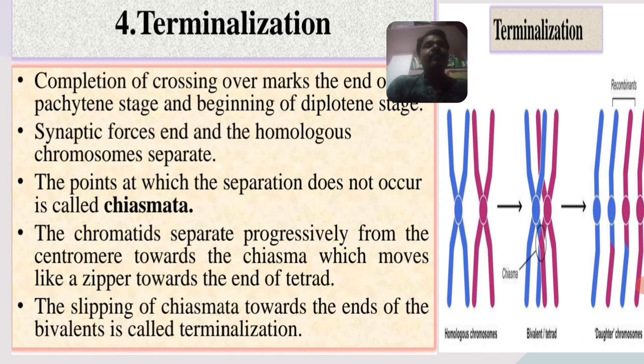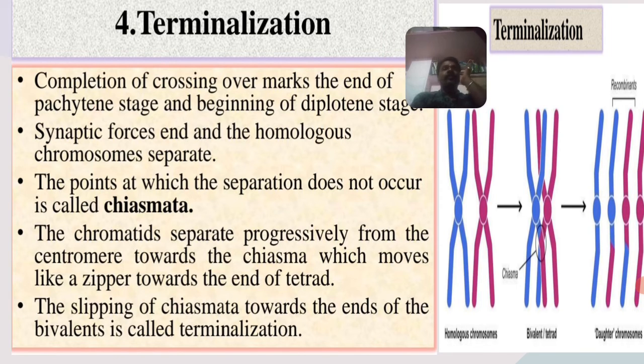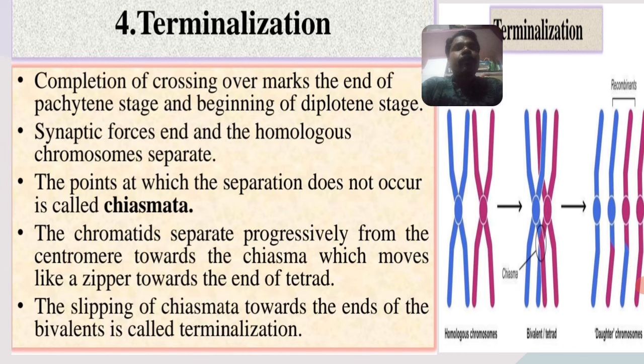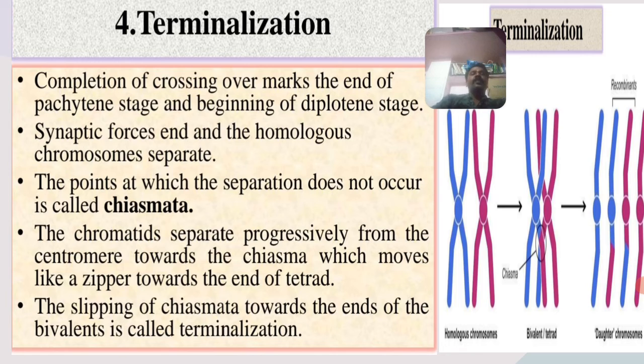Then, terminalization of crossing over. See, the completion of crossing over marks the end of the pachytene stage and the beginning of the diplotene stage. The process of terminalization takes place at the end of the pachytene stage and the beginning of the diplotene stage, because in prophase 1 there are five substages: leptotene, zygotene, pachytene, diplotene and diakinesis. Then synaptic forces end and the homologous chromosomes separate.